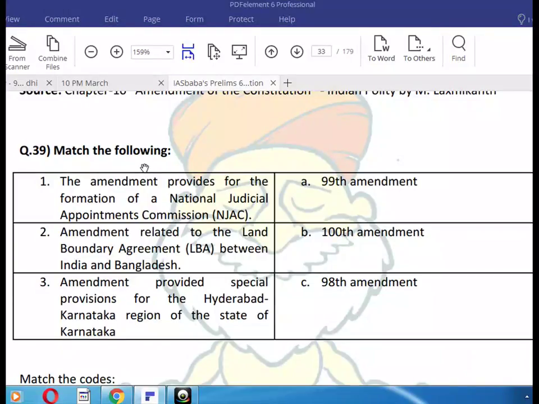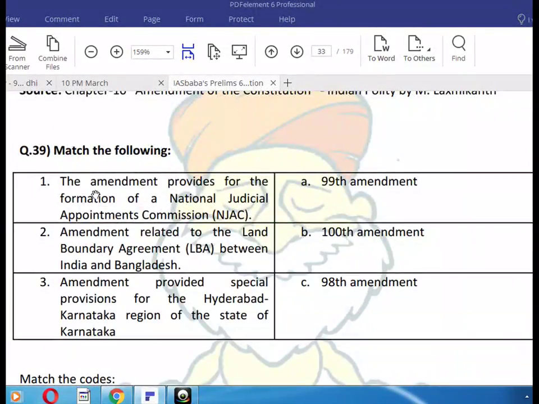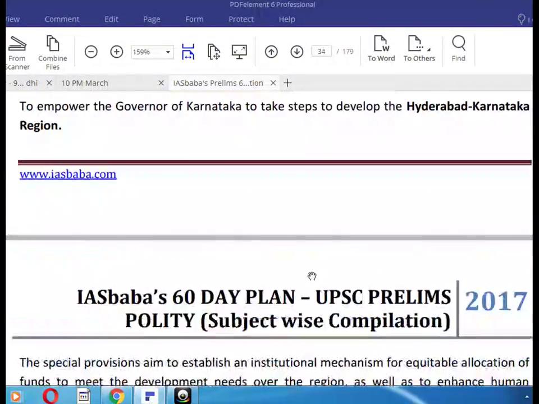The amendment provides for the formation of the National Judicial Appointment Commission. Which is the correct answer? D is the correct answer. 1A, 2B, okay, all are correct. The 99th amendment provides for the formation of the National Judicial Appointments Commission, NJAC. The 99th amendment related to the land boundary agreement. The 100th amendment provided special provision for the Hyderabad Karnataka region of the state of Karnataka. The 98th amendment.